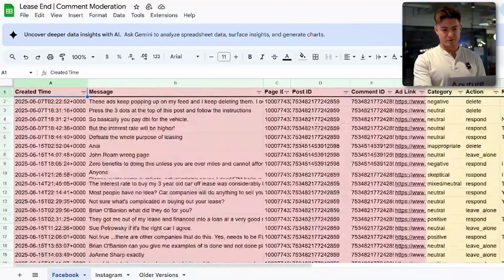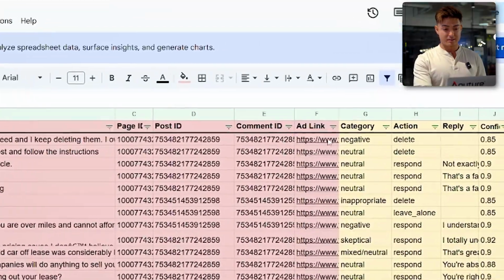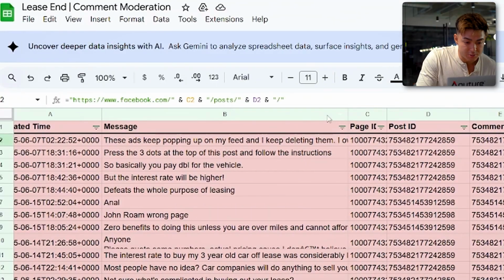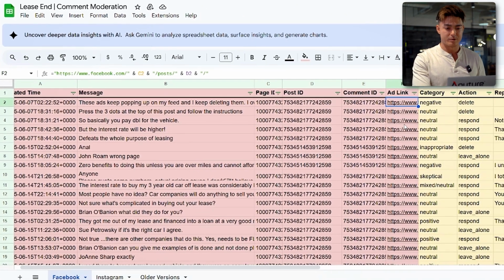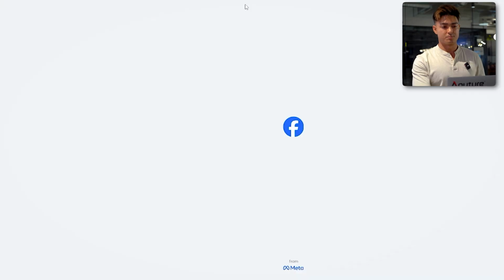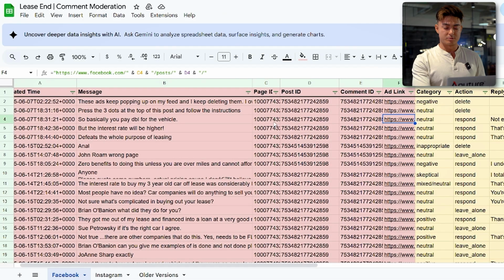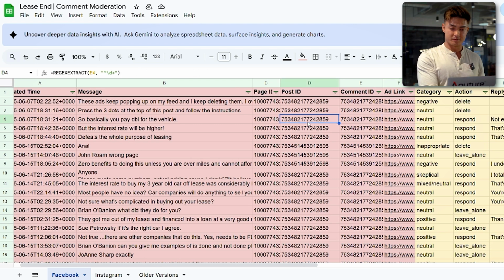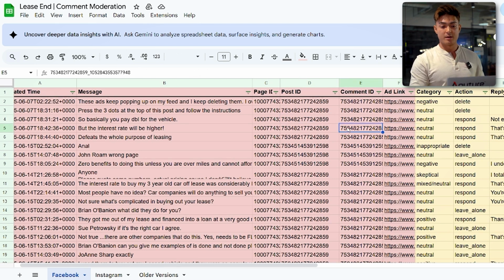So if I go to the very top, the ad link is actually made up of C2, which is the page ID, and D2, which is the post ID, right? So if I go on this one, I should pull up one of our ads here. Page ID is a unique identifier for the page, post ID is a unique identifier for the post, and comment ID is a unique identifier for that specific comment, which is super key, right?